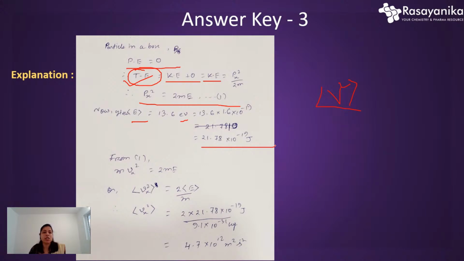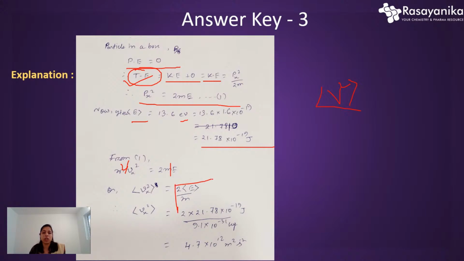Now put in the momentum, P equals m into v. So here it comes, m square into vx square equals 2mE. Just cancel out one m, and you will get vx square average equals 2E average by m.